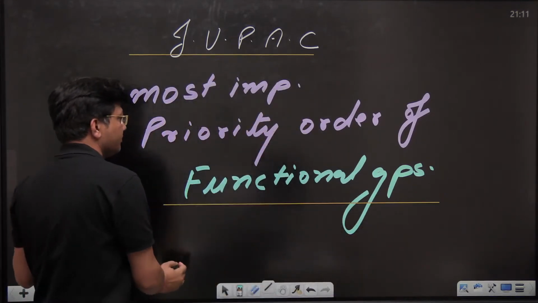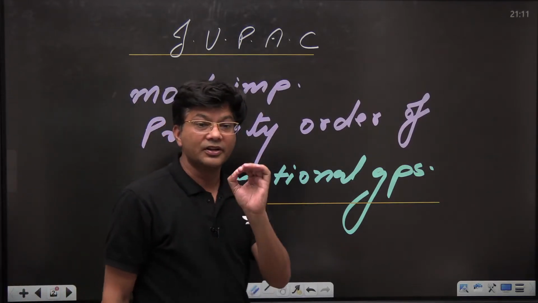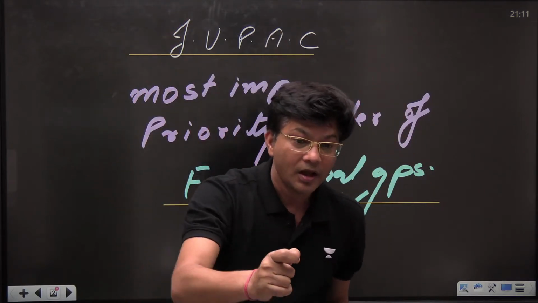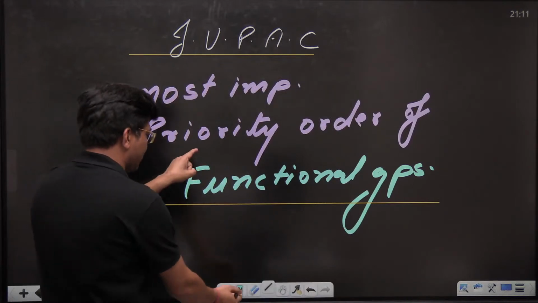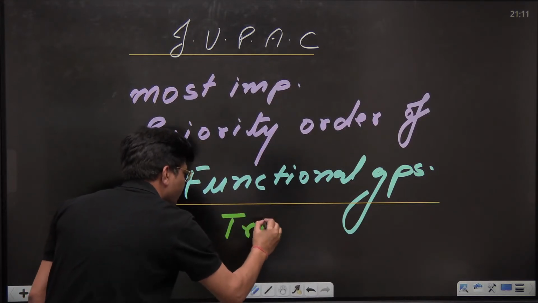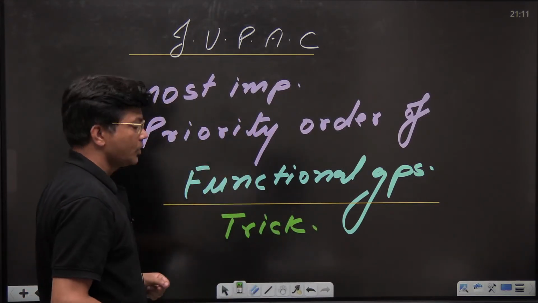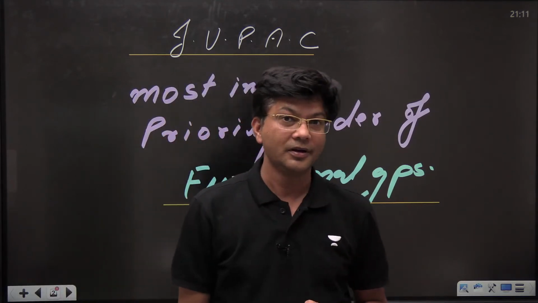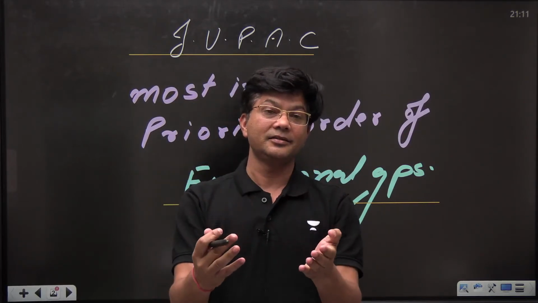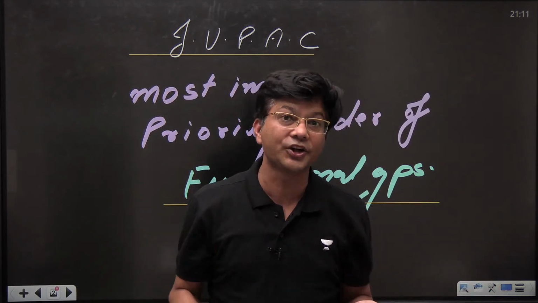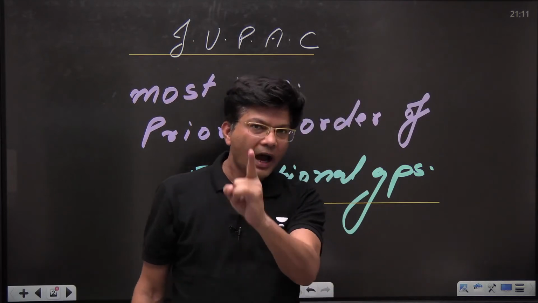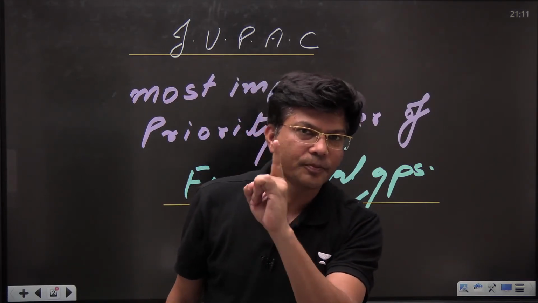This is the most important thing, because if we don't know the priority order of functional groups, we can't solve even a single question in IUPAC. Yes, I can see the Josh is really very high. So, I'm going to give you a super awesome trick for the priority order, but you have to make one promise.